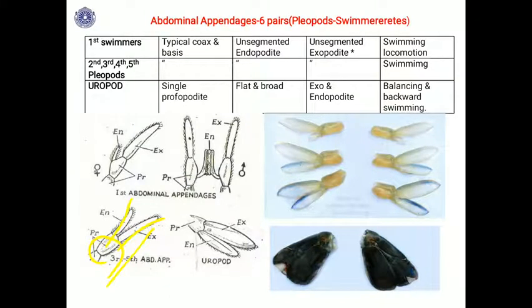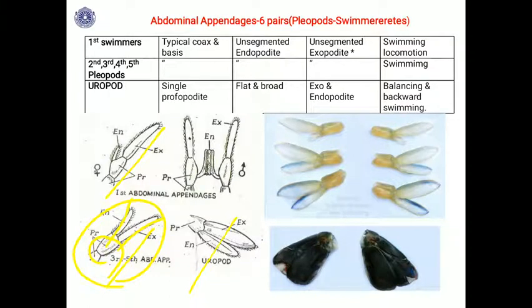This is typical of the 2nd, 3rd, 4th and 5th, which have this typical biramous structure. Whereas the first pair and the last pair, the 6th pair, are a little different.